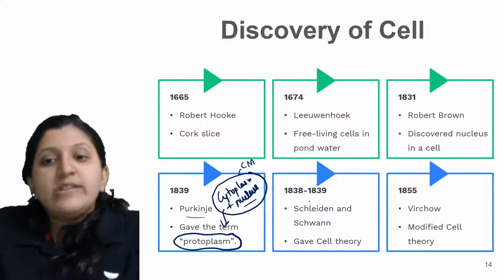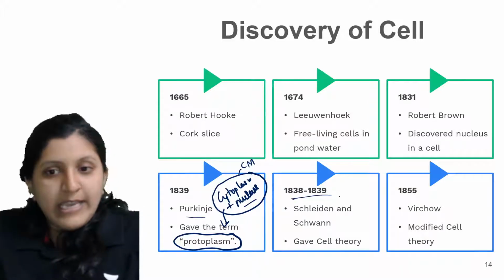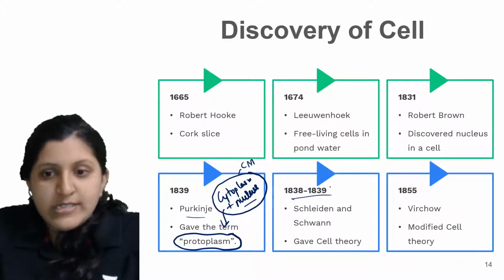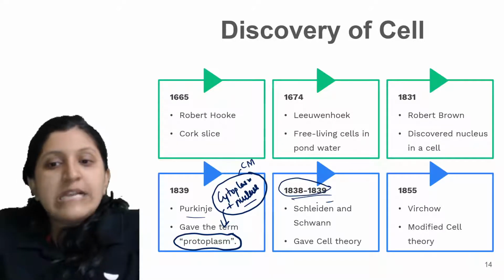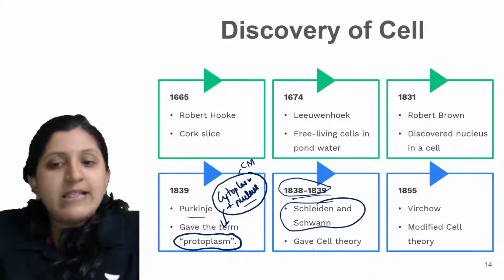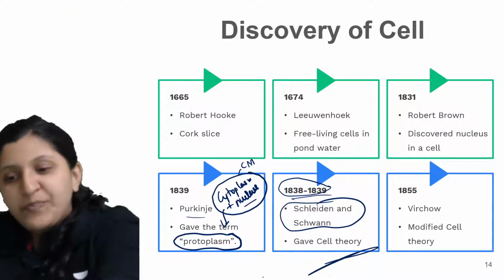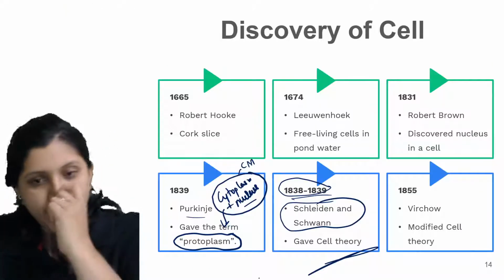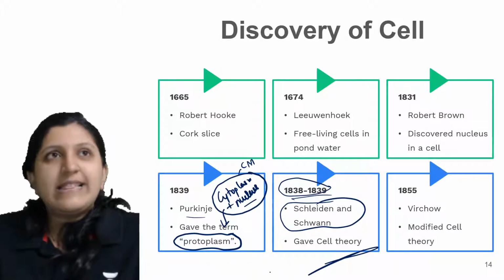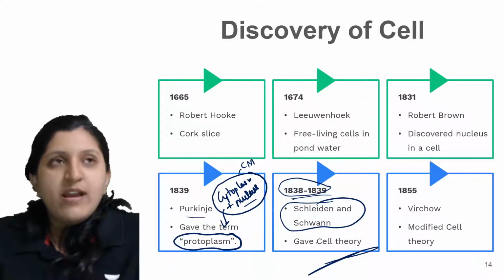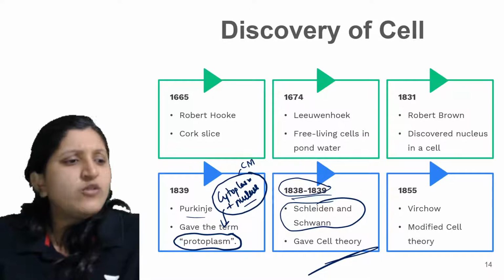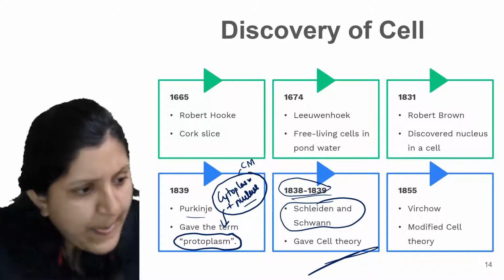All right, then in the year 1838 or 1839, Schleiden and Schwann gave the cell theory. What is that cell theory? Any idea?